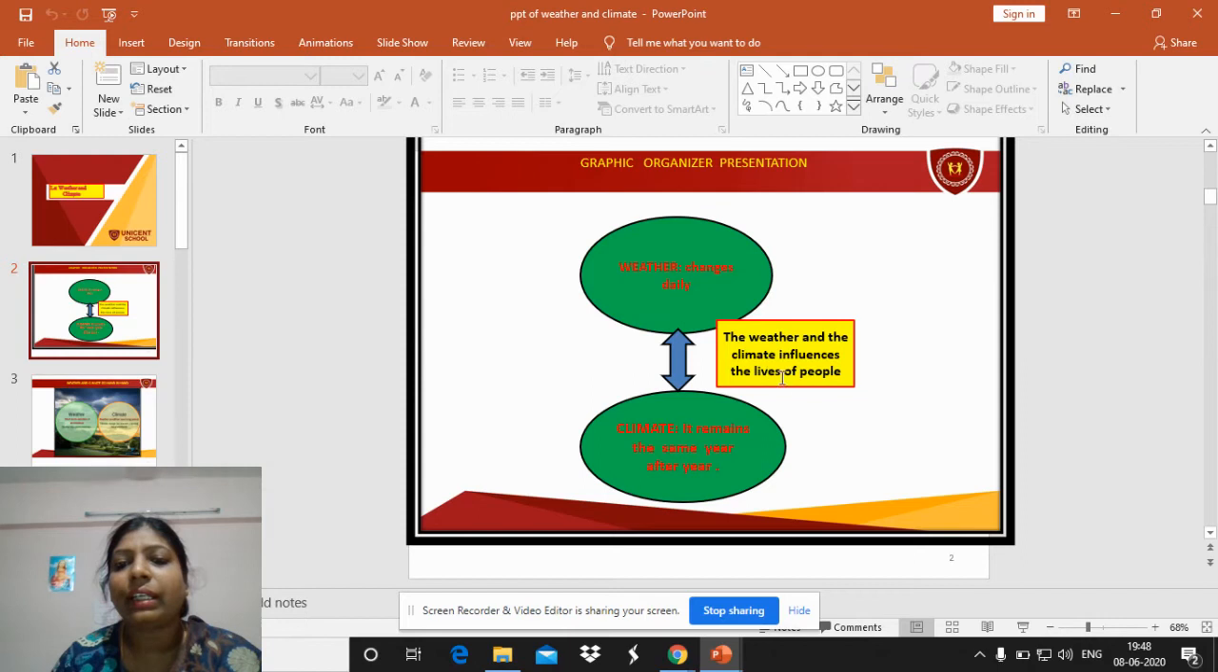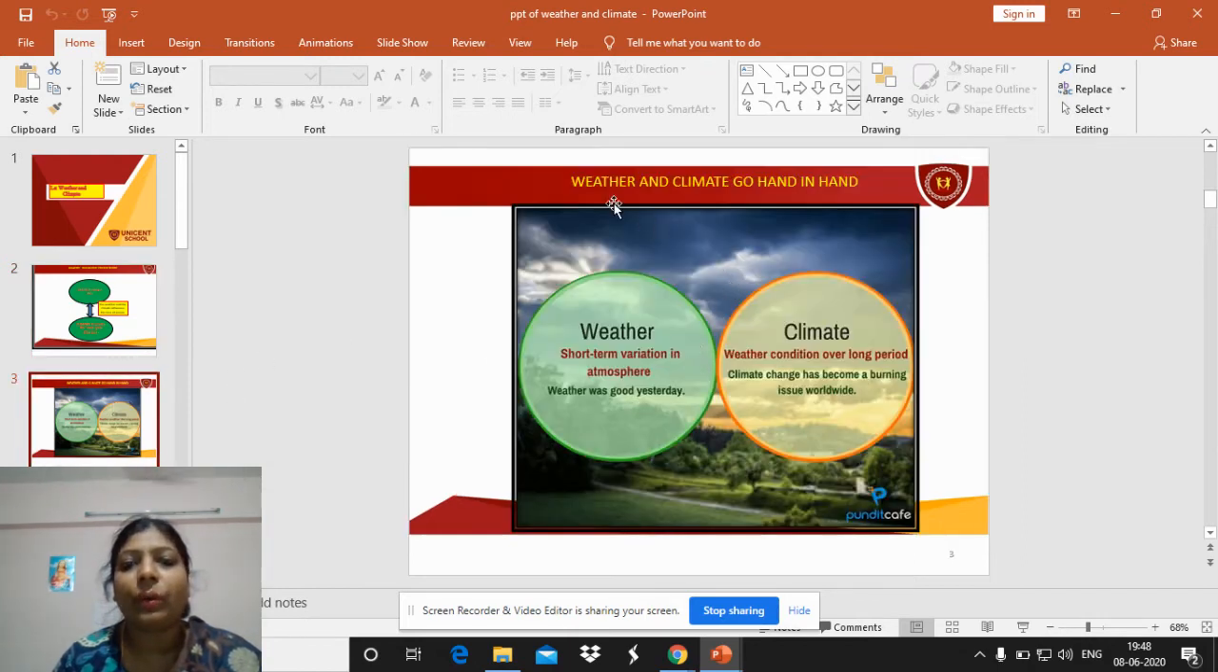So both weather and climate influence our lives. So how do they influence? We'll understand that better here. See, weather is a short-term variation in the atmosphere. It can be good, it can be bad, suddenly. So the weather was good yesterday, or it was very bad yesterday. You can say it in that way. So it changes every day.